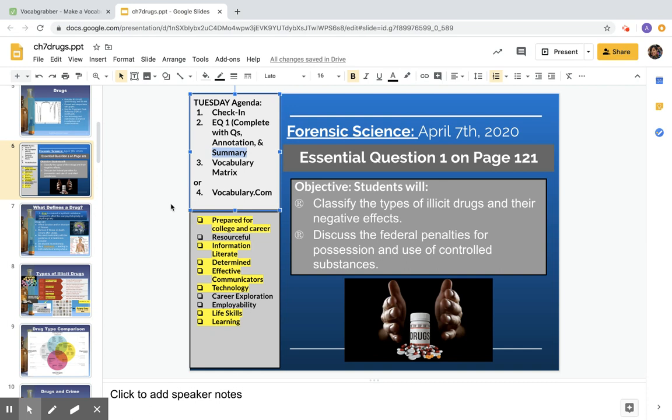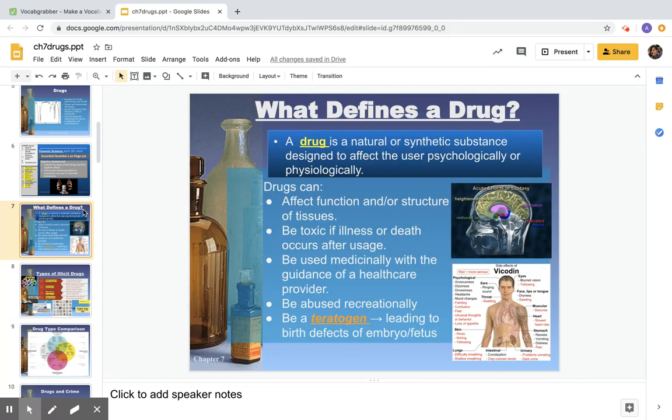So let's go ahead and move on to drugs. First thing we want to talk about is what is the definition of a drug. And just a basic definition is that a drug is a natural or synthetic substance. So natural means that it can definitely occur in the environment. For example, cocaine is from the coca plant. Marijuana obviously is a natural one. Synthetic means that it's made in a lab. So the difference between that, much like the fibers, natural is something we find out in nature, naturally occurring without the input of man. Synthetic is going to be either altered from a natural resource or completely synthesized in the laboratory setting.